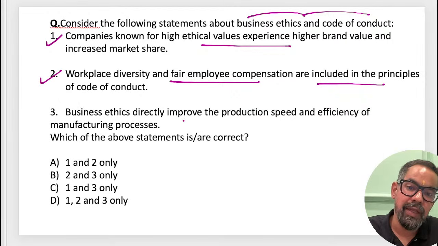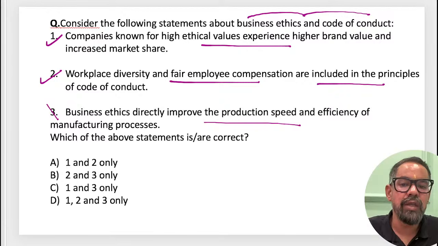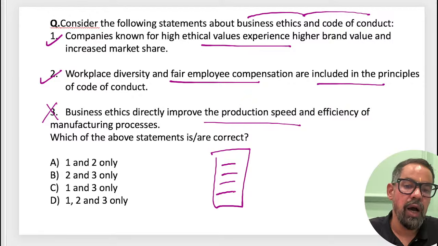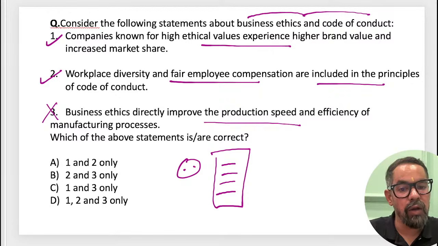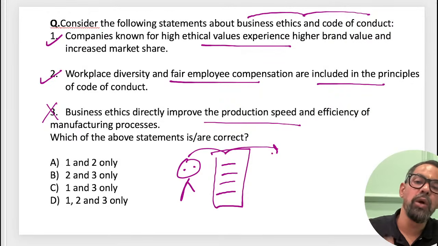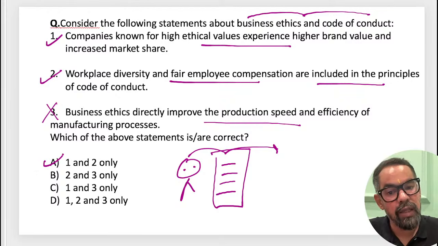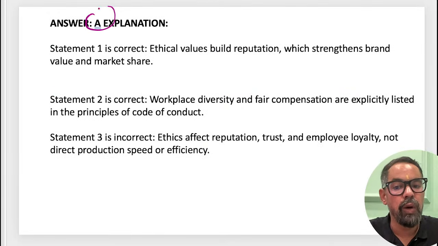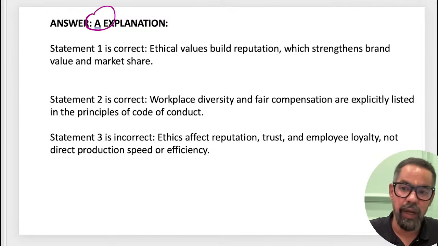Business ethics directly improves production speed and efficiency of manufacturing? No. Business ethics is about the norms of how our organization interacts with others, how you interact with others or outsiders. A will be the right answer for this.